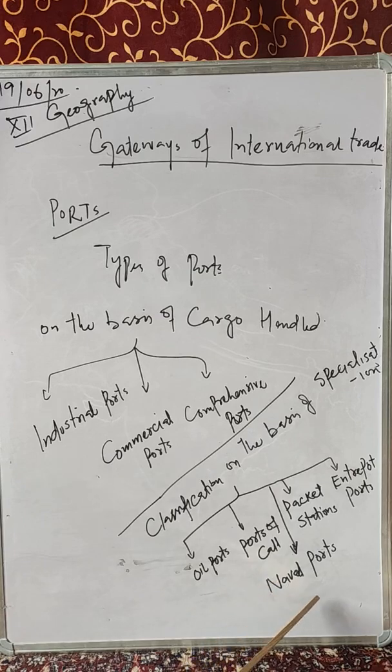The last is the naval port. These naval ports are strategic ports. These have strategic importance. These ports serve the warships and have repairing workshops for them. Kochi and Karwar are examples of such ports in India.